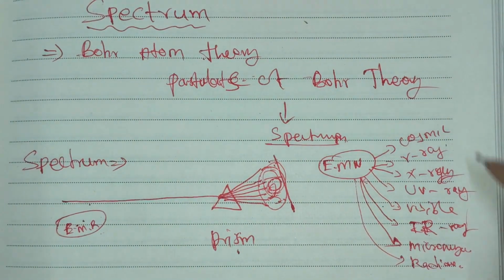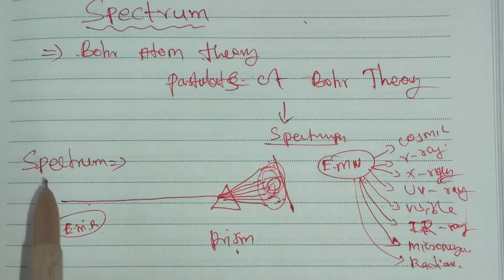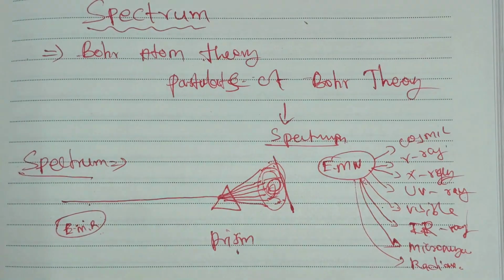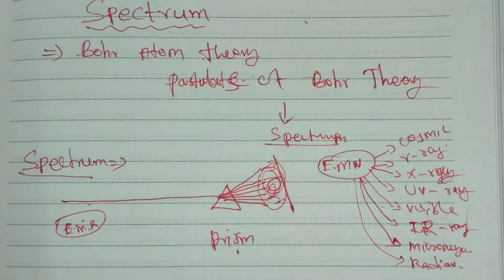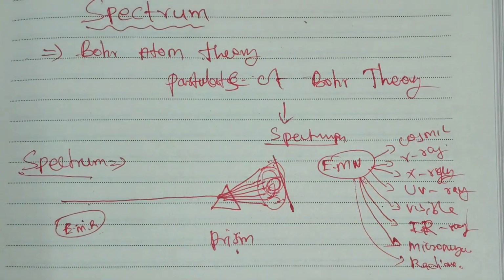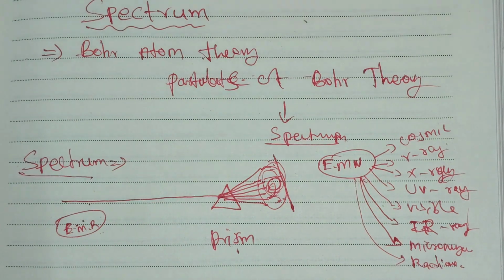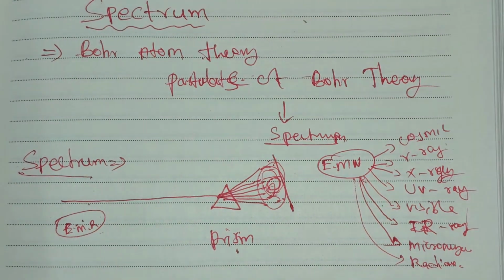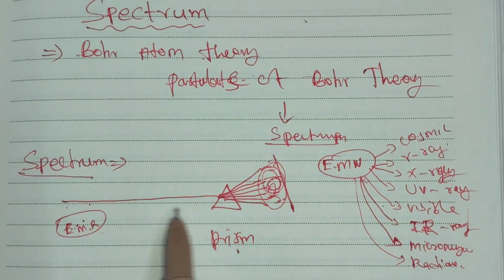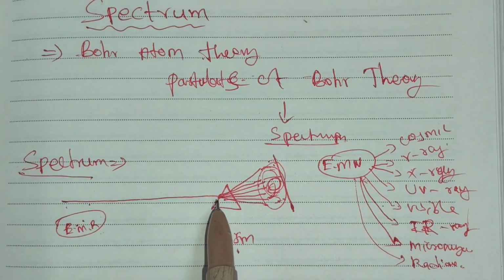Depending on the electromagnetic wave, it can produce different kinds of spectrum, for example the UV spectrum, IR spectrum, NMR spectrum, mass spectrum, and ESR spectrum. These different spectra are used to analyze organic compounds and even inorganic compounds. NMR, IR, and UV are presented in higher studies. Simply, the spectrum is produced by passing electromagnetic radiation through the prism.